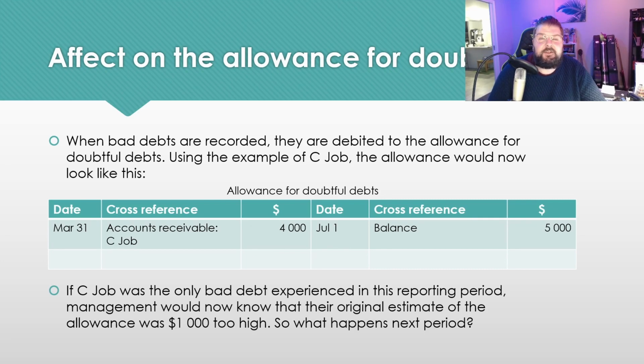Now this brings us to the consideration: if at the end of the year we've got $1,000 left in that allowance for doubtful debts, are we actually putting aside too much money? Is this a faithful representation, or have we been too conservative? So the business may choose to adjust this in future years, and that's what we're going to look at now.